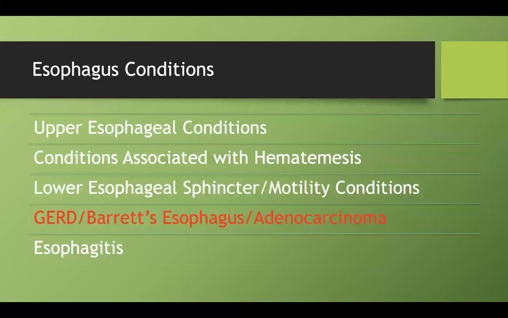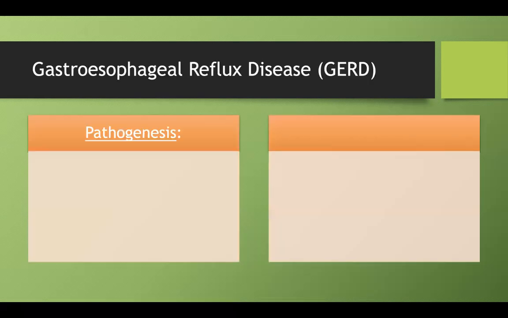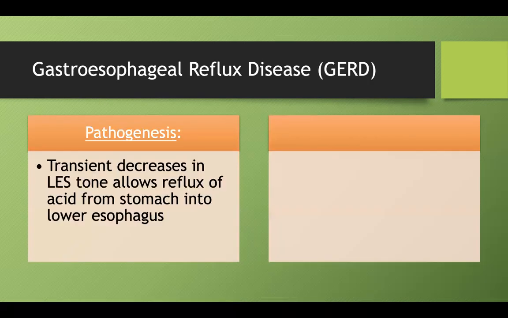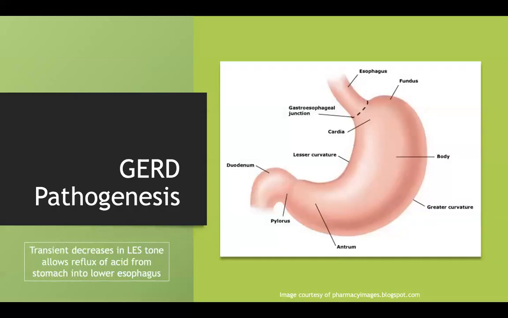So now let's move on to what I think is the most high yield portion of this lecture, especially of the conditions. It's this pathway of GERD, Barrett's esophagus, and adenocarcinoma. So GERD, the pathogenesis involves a transient decrease in LES tone, and what that does is it allows acid to get into your esophagus. So it's kind of like the opposite problem we were having in achalasia, where nothing can get through. This one, you have a little bit too much of a decrease in your tone to where acid can get back up into the esophagus.